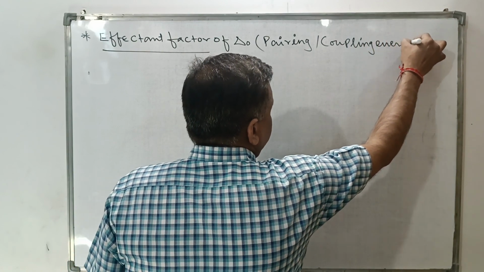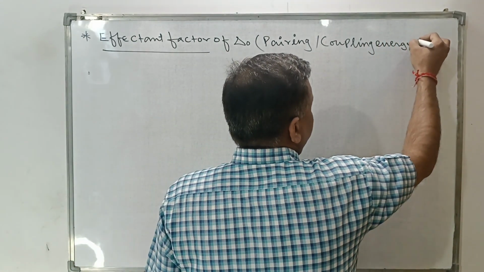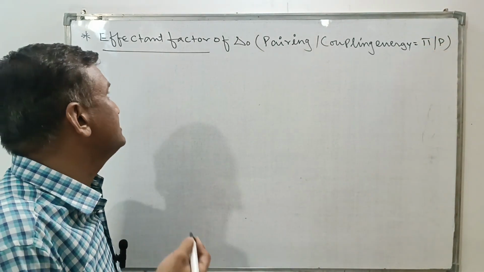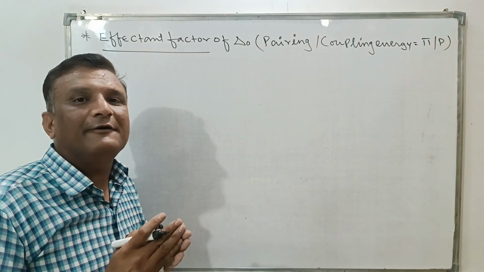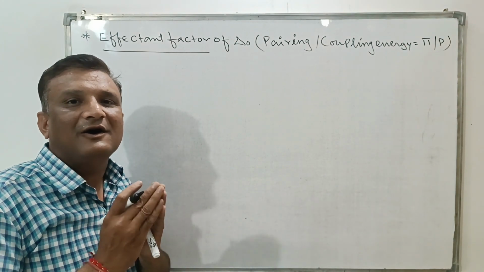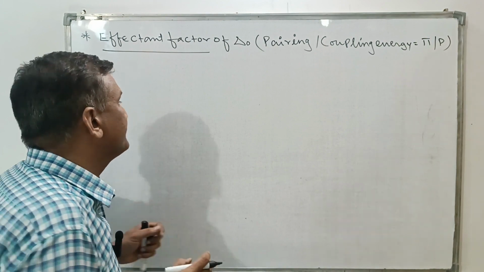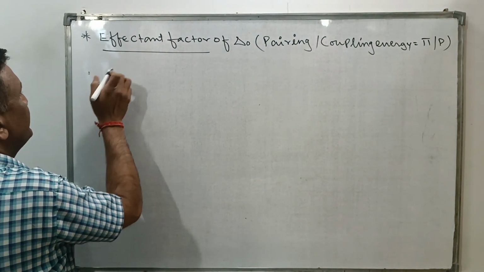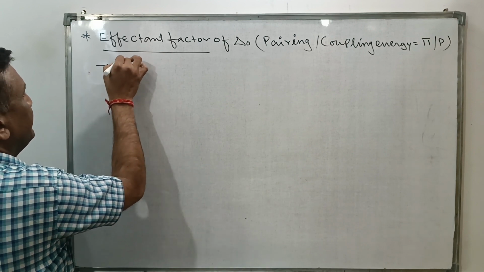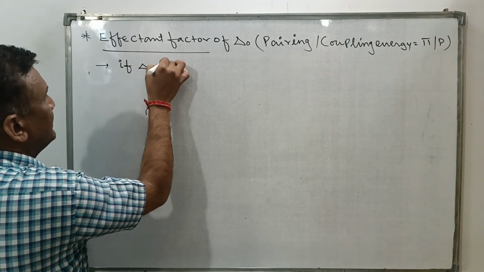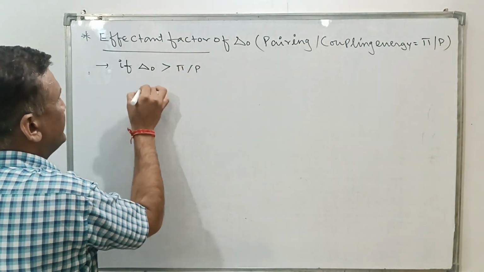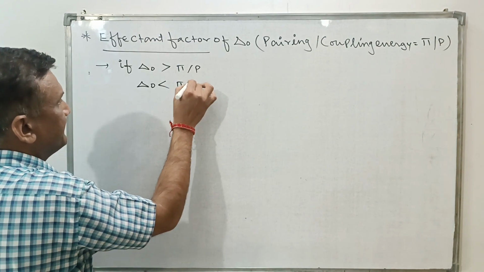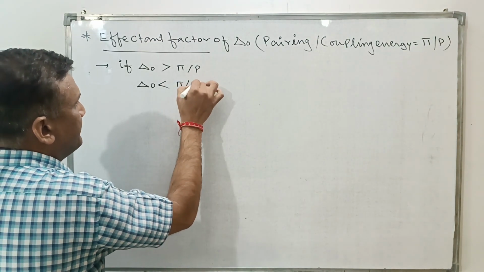Coupling energy is denoted by either pi or P. It affects the value of the crystal field splitting energy of octahedral complexes, that is, del O. How? Take an example: one case is del O greater than pi or P, and another case is del O less than pi or P.